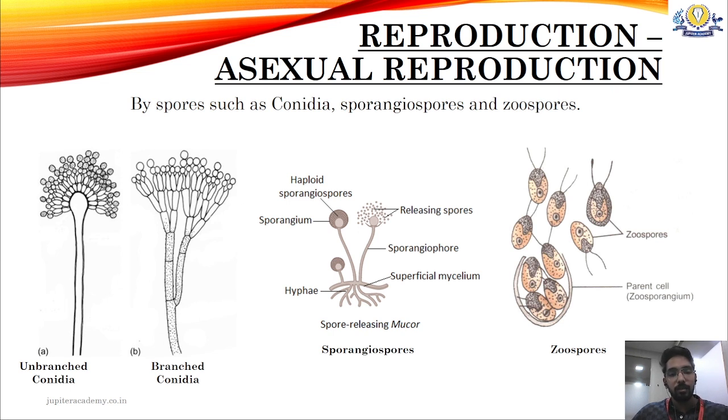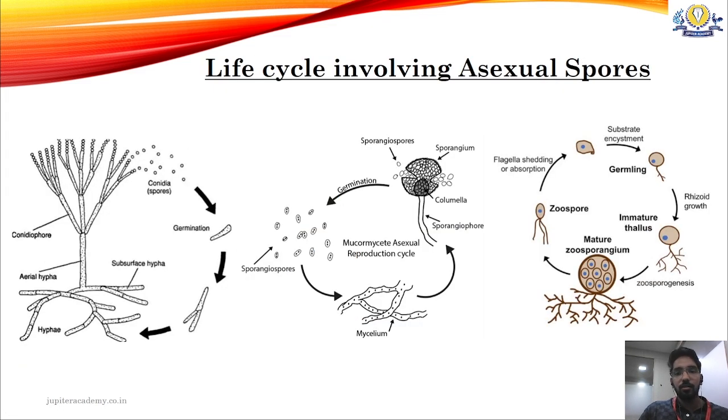Okay, your conidia is of two types: unbranched as seen in Aspergillus, okay, unbranched conidia, and branched conidia as seen in Penicillium. Okay, then we have sporangiospores seen in Mucor and zoospores seen in Oomycetes. Okay, or Phycomycetes. Yes. So, life cycle involving asexual spores.